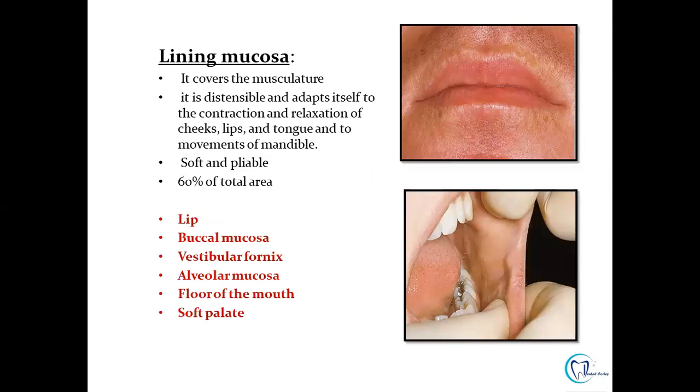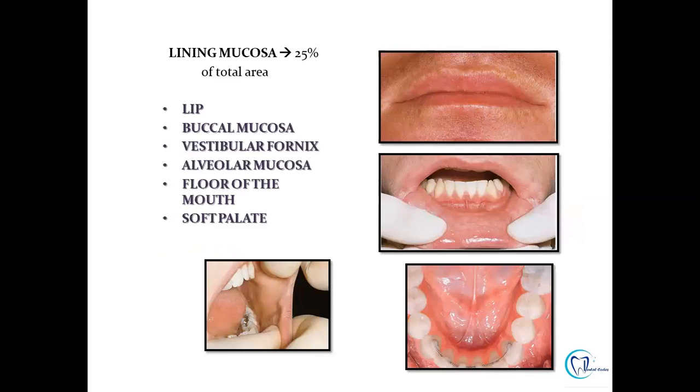When we talk about the lining mucosa, it is non-keratinized stratified squamous in nature, and in the oral cavity, except the gingiva and the hard palate, all the structures are lined by the lining mucosa. It is soft and flexible, and it allows contraction and relaxation of the cheeks, lip and tongue, and also the movements of the mandible. About 60% of the area of the oral cavity is covered by the lining mucosa. It includes the lip, the buccal mucosa, the vestibular fornix, the alveolar mucosa, floor of the mouth, and the soft palate.